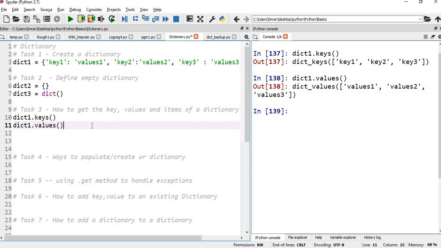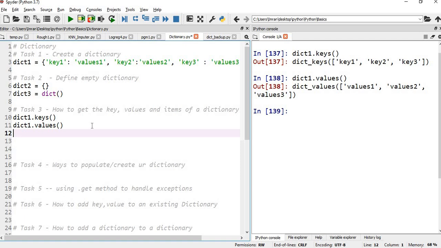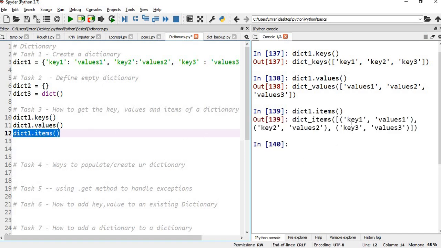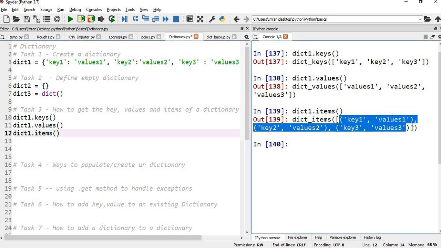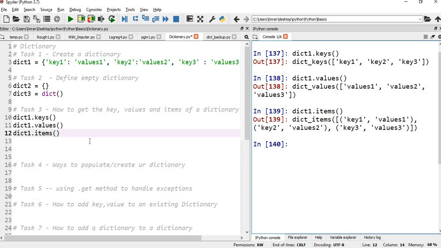Now after this, if you want to get both the key and value items, how will you get it? Dictionary 1 dot items, and then just execute this. So you get this in the form of tuples, all these three key value pairs in the form of tuples.